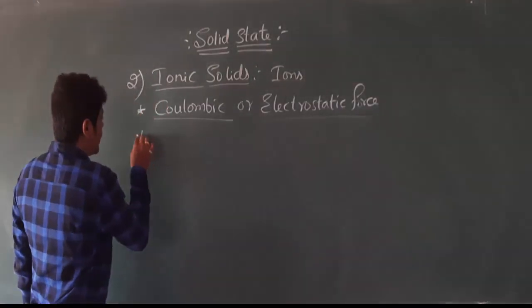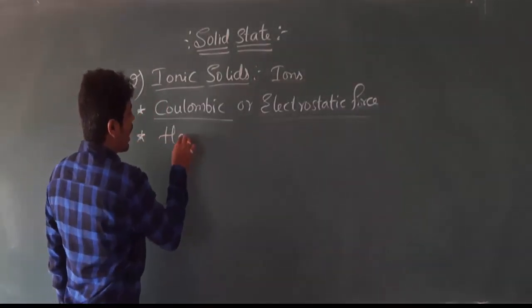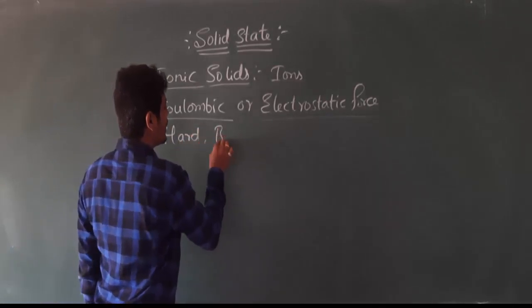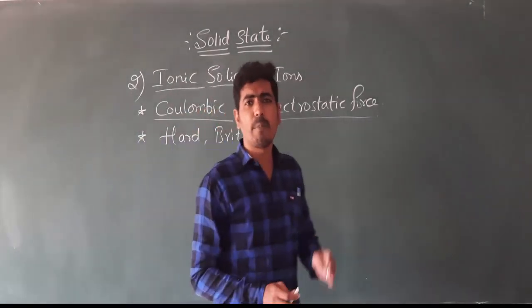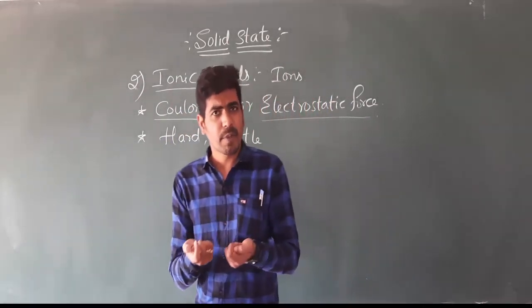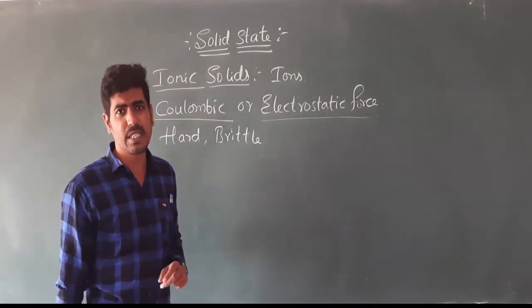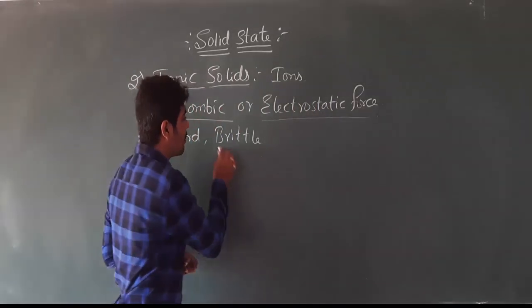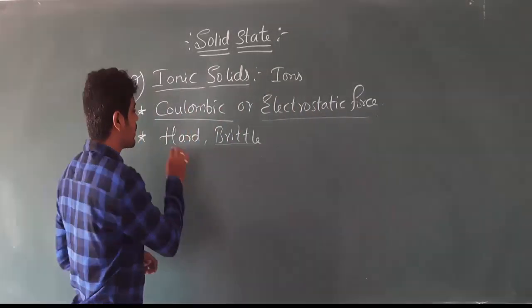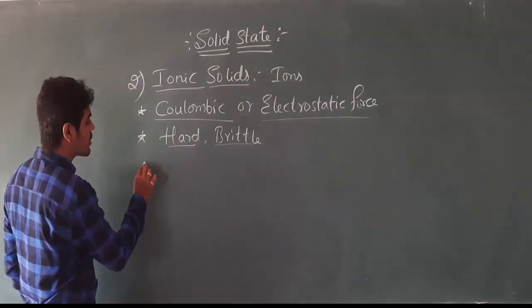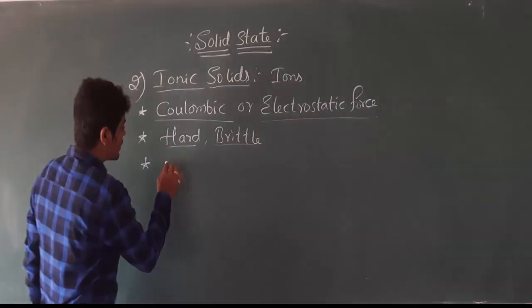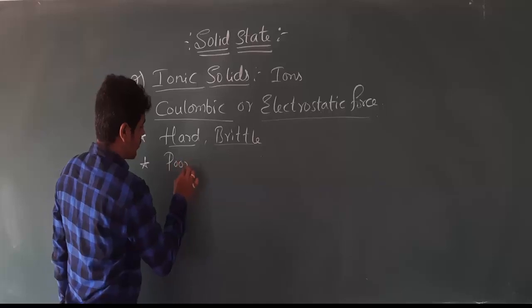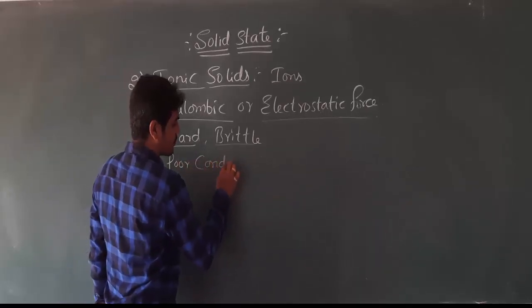And here these are hard and brittle in nature. Usually these are hard, and upon beating they will break into two pieces. So they are brittle and they are hard. The next characteristic of ionic solids is that these are poor conductors in solid state.